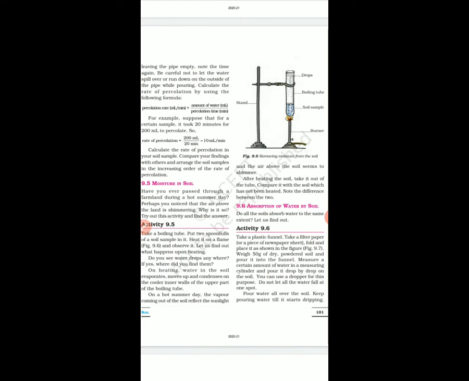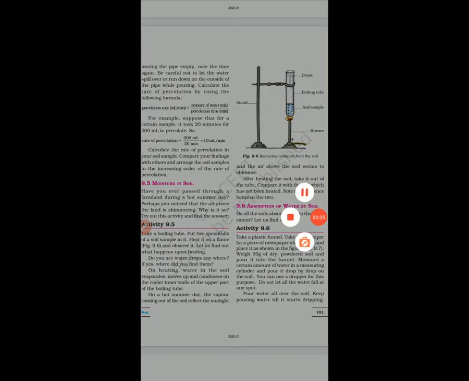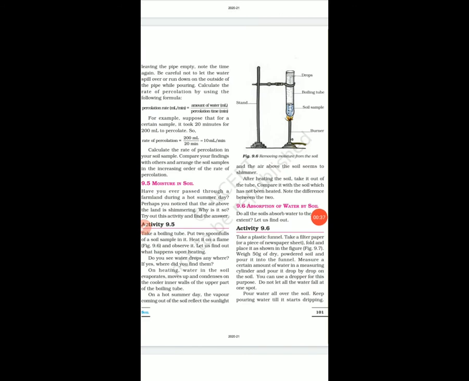Right? Now, absorption of water by soil. Absorption of water by soil means how much water soil absorbs. On what does it depend? It depends on the type of soil completely, right? So, to measure that, an experiment is given, that is activity 9.6.